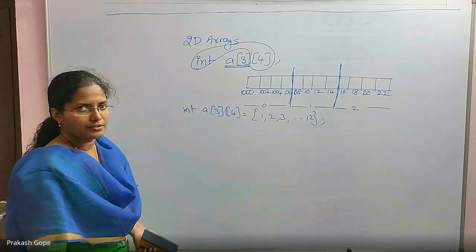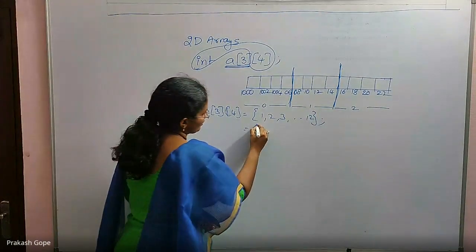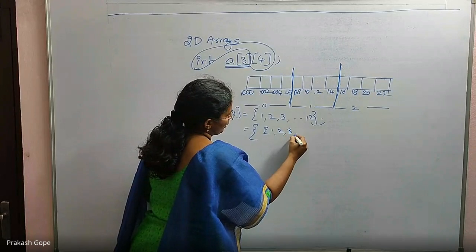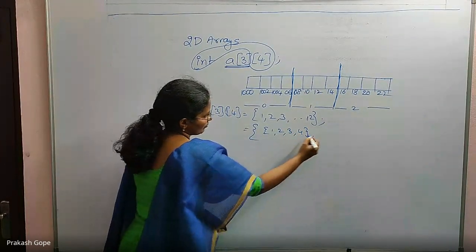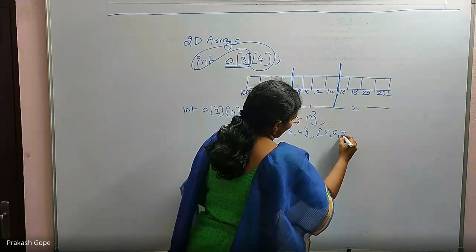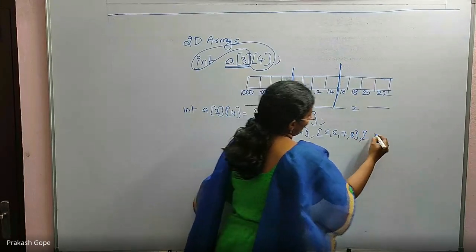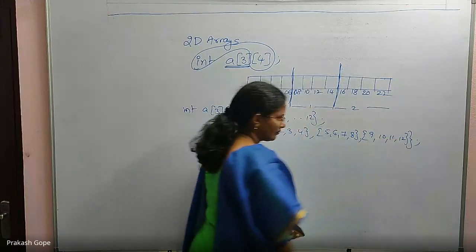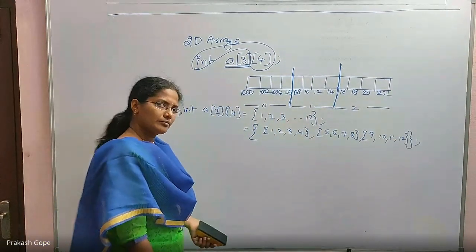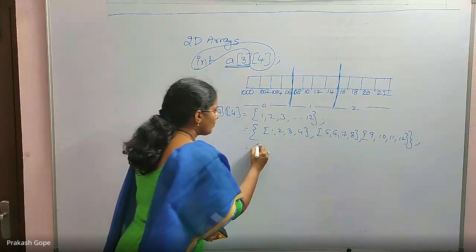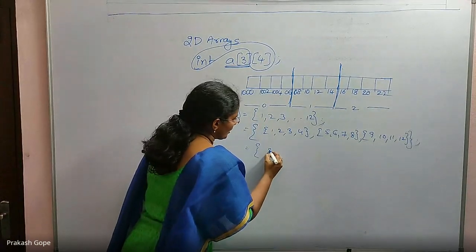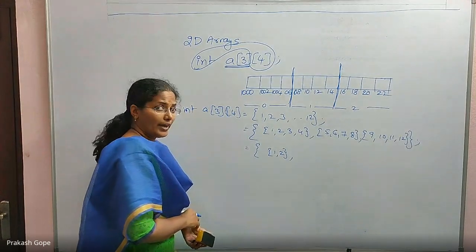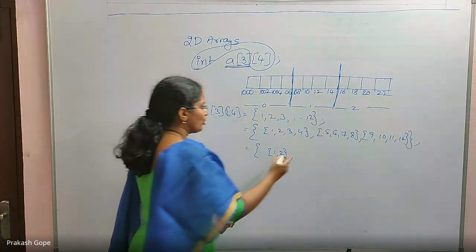Another way is to divide row wise. 1, 2, 3, 4 is the first row, 5, 6, 7, 8 is the second row, 9, 10, 11, 12 is the third. In row wise division, if I give only 1, 2, I have to give 4 elements, but I give only 2 elements.